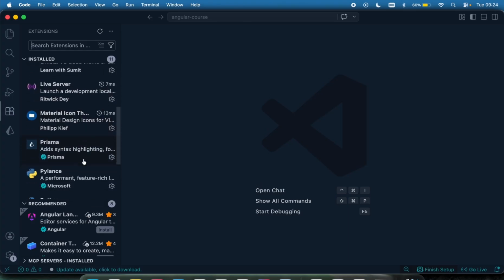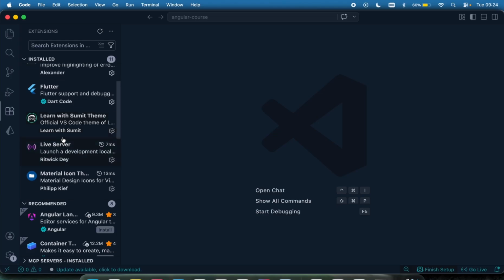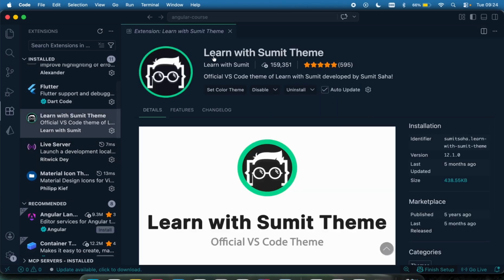Okay, then also, let me show you the theme I'm using. This is the theme I'm using right here, the Learn with Summit theme. In case you want to use it, you can also use it. This is the theme I'm using for my editor, right?